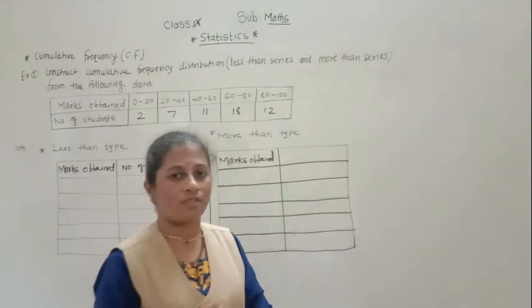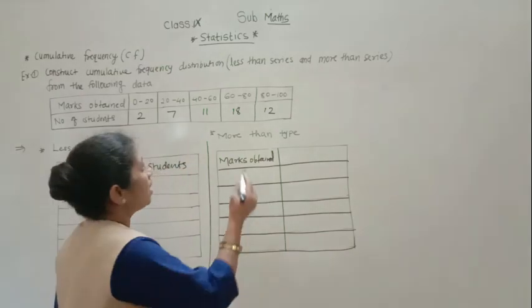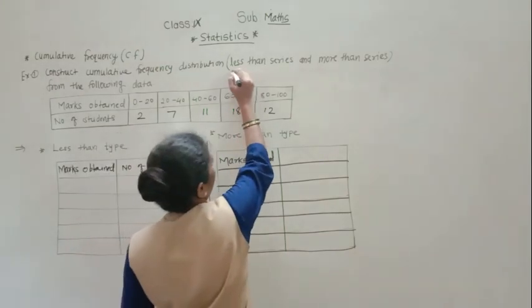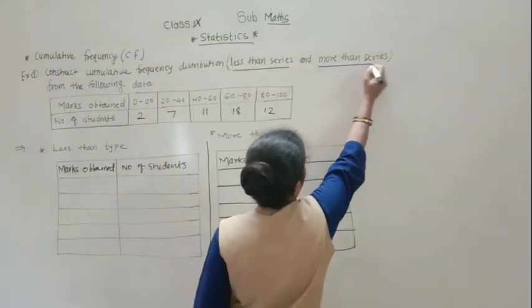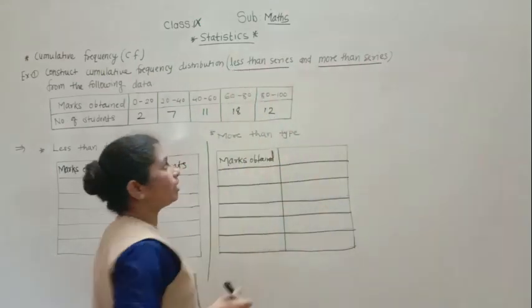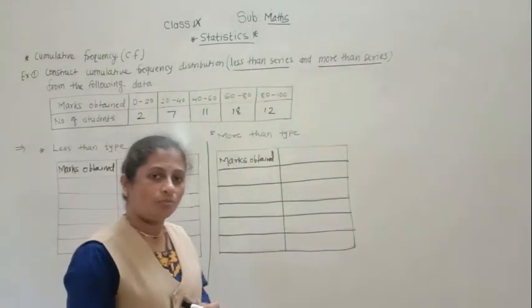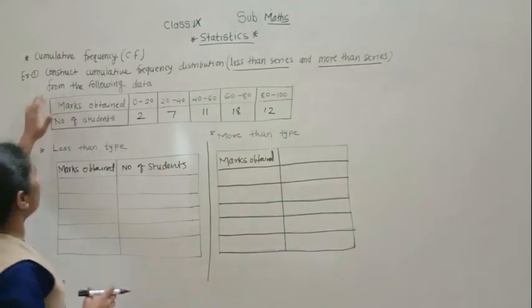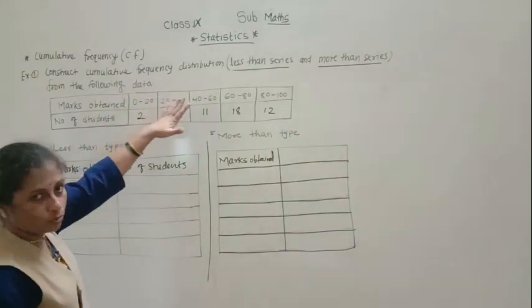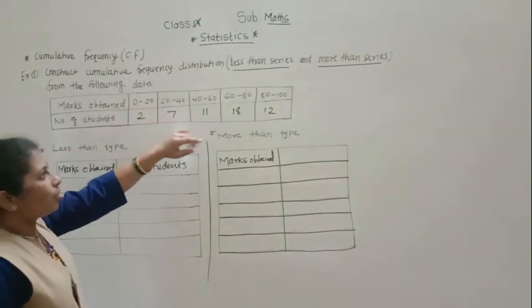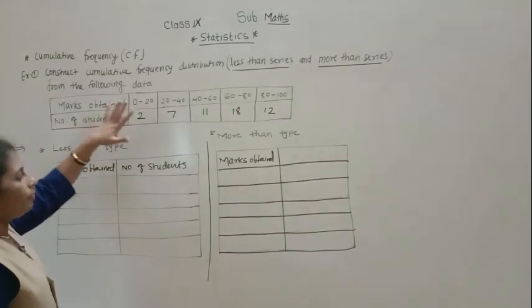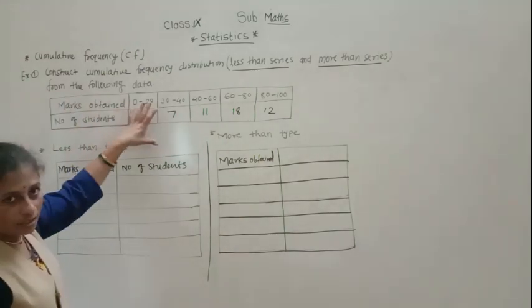Cumulative frequency is of two types, which are the less than series type and the more than series type. Now we will see what actually the less than and the more than mean. So now here is the example: construct the cumulative frequency distribution, less than or more than type series, from the following data. So data is given for us.